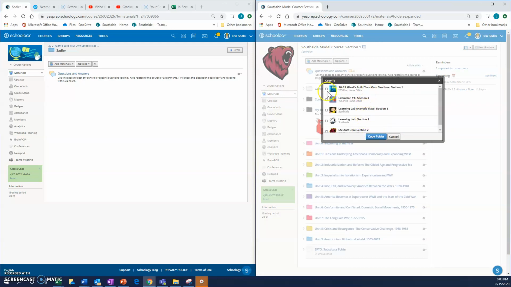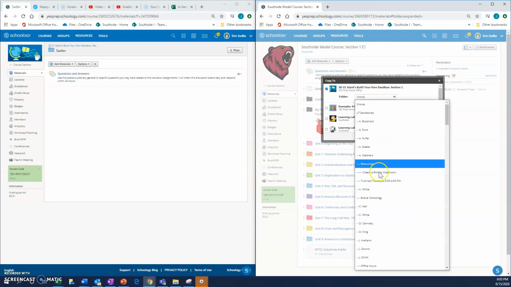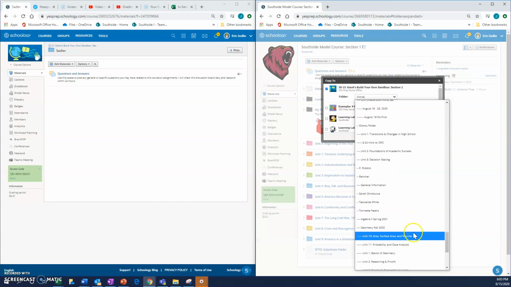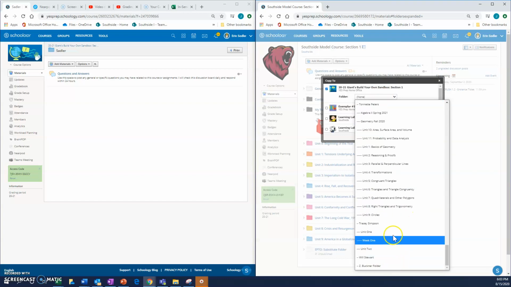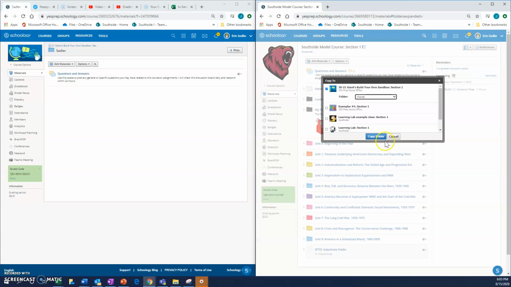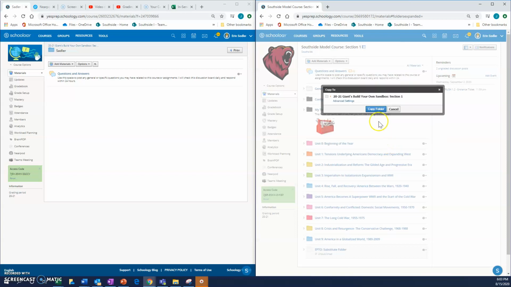Right now I want it to go to the 2021 Giants Build Your Own Sandbox. Now I'm going to select the folder. We've got lots and lots of folders. I'm going to select no folder for now and copy over.